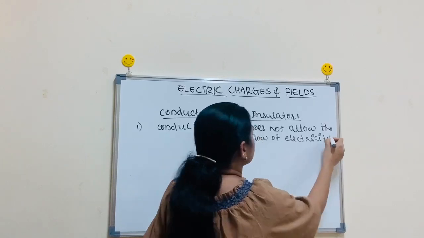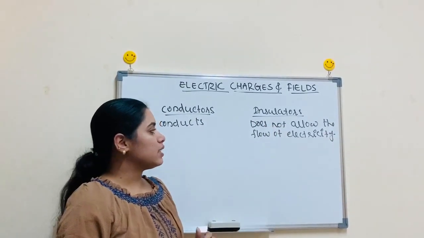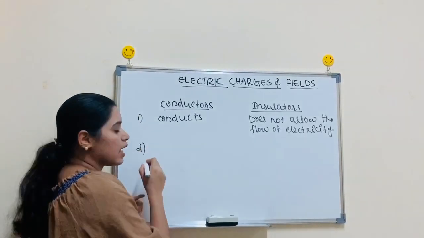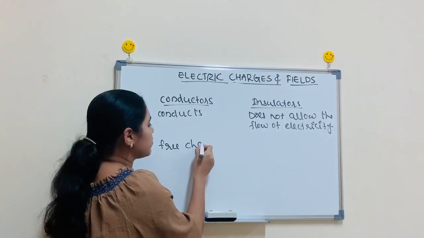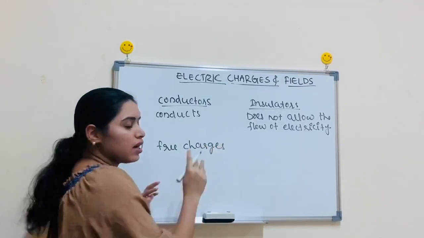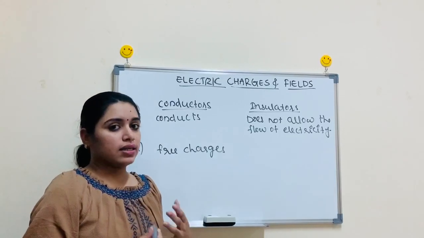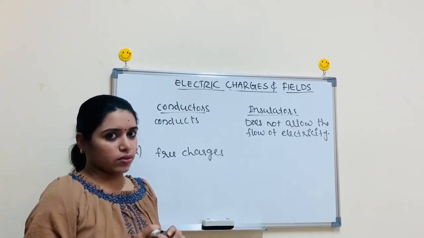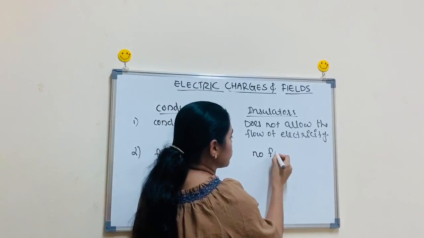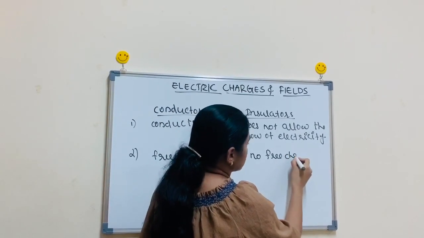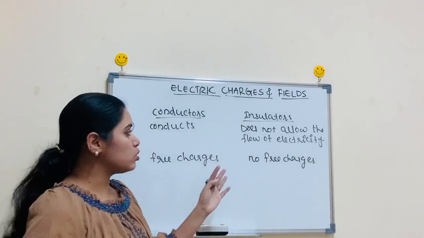Then another difference between conductors and insulators is that in a conductor there are loads of free electrons or free charges. These free charges make a substance a conductor. So in order to be a good conductor, there should be lots of free electrons. But in an insulator there are no free electrons or free charges present. That is why it is not able to conduct. That is why it is an insulator.